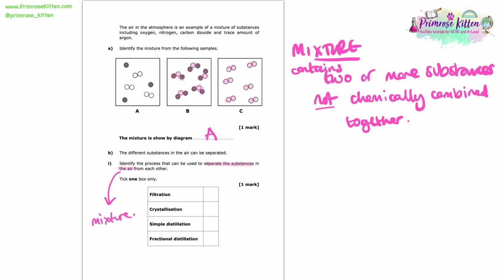So let's remember we've got that oxygen, that nitrogen, the carbon dioxide and the argon. We need to separate them from each other. So the process that we will use to do that is fractional distillation. And that relies on all of those different components, say the oxygen and the nitrogen, etc., all having different boiling points. So that means we can heat it up, and at different temperatures, different components will end up changing state.